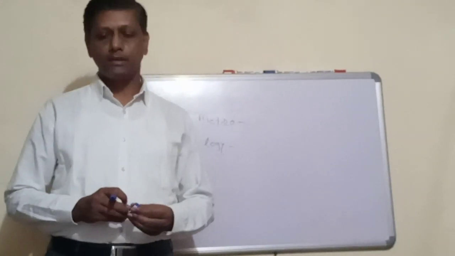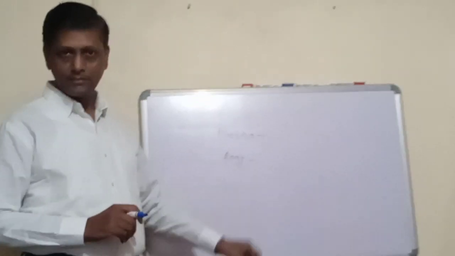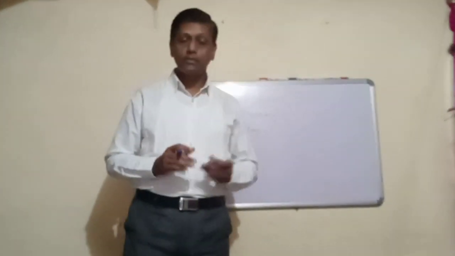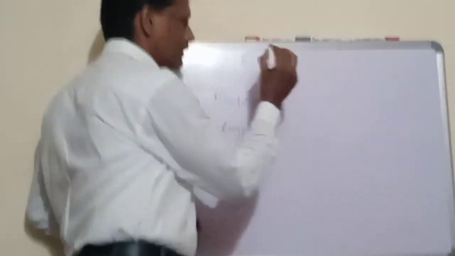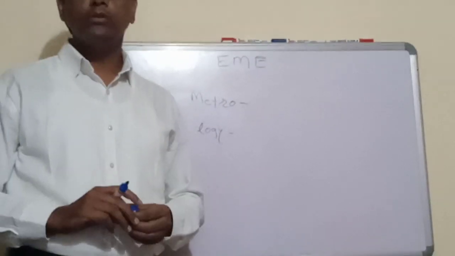Metro means measurement, and logy means science. That is, metrology is nothing but the science of measurement. So our subject name is EME, that is Elements of Metrology. Metrology is nothing but the science of measurement.